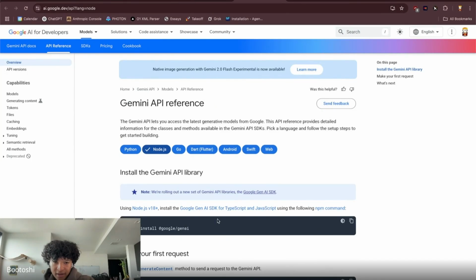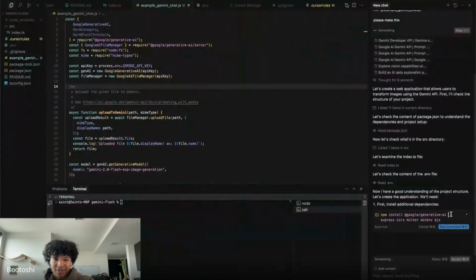Check out the Gen AI library. Using Node, install the Google Gen AI for TypeScript and JavaScript. I wonder if that's the same thing. I don't see why it would be different. Let's see what the AI system comes up with.